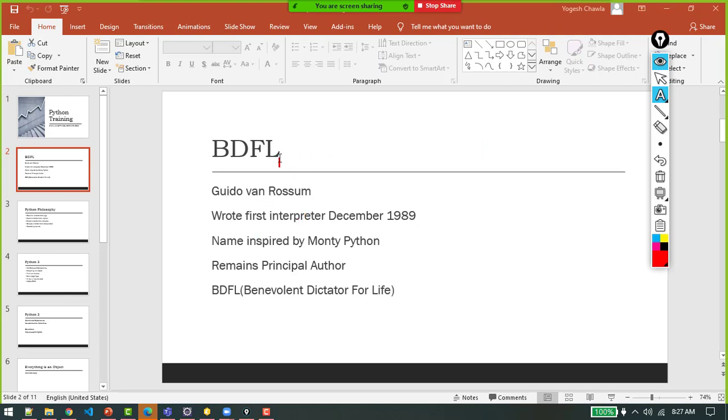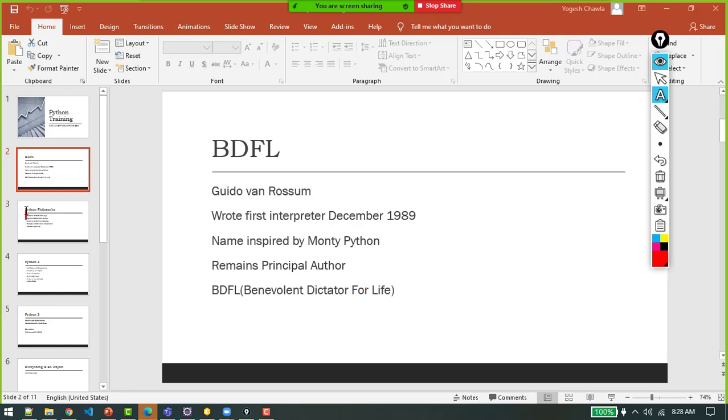So this person Guido remains Python's principal author, right? Principal author to this very day. They started calling him the benevolent dictator for life. Kind of, anyone can add anything to make this language more efficient, right? So the Python community affectionately refers to this person as benevolent dictator for life, because this person named Guido created the Python language.